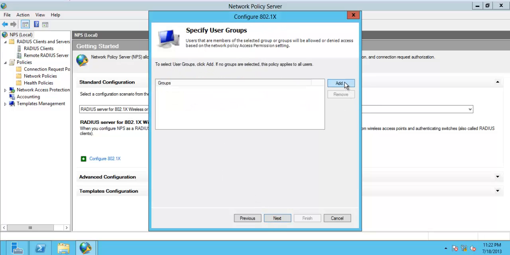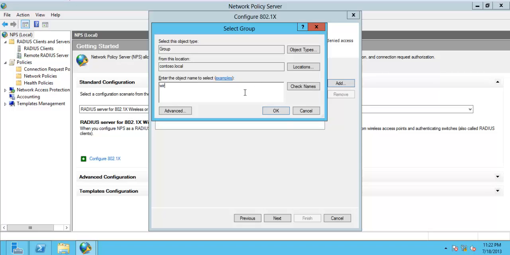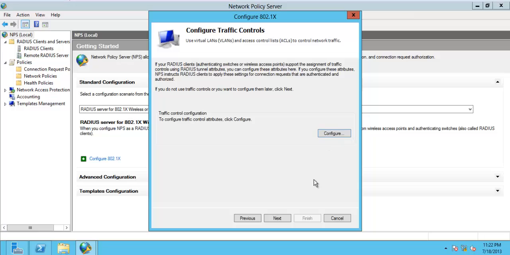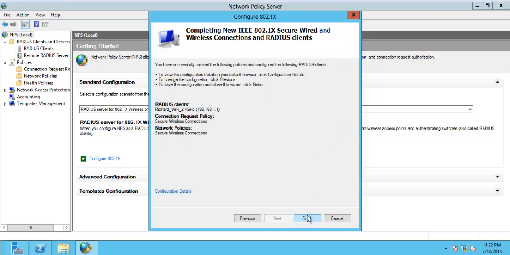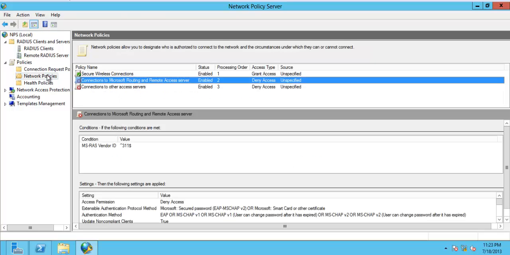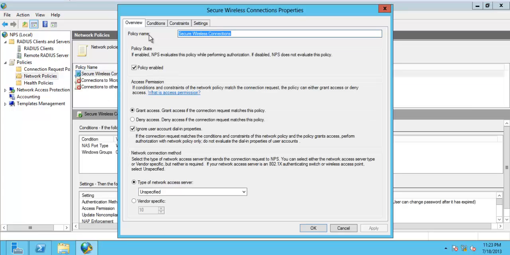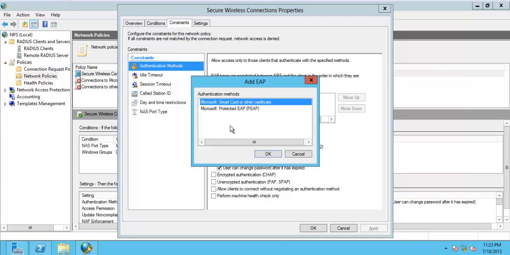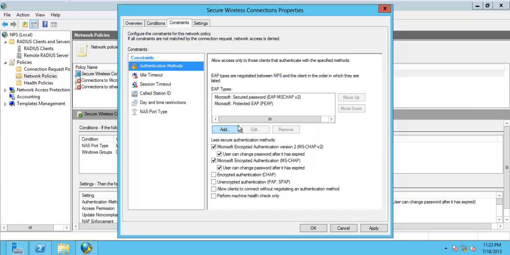So click next. Add a group. We have already created a group, wireless, in our Active Directory. Click next. Then click next. Finished. So what we need to do is go over here, wireless policies, and double click this one. In the contents, authentication mode, just add EAP and leave it as default. Apply and OK.